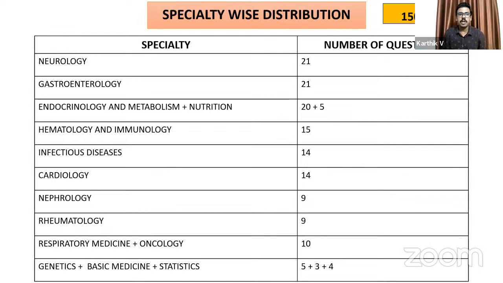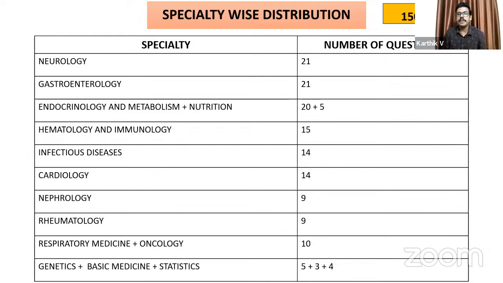Neurology, gastroenterology, and endocrinology had more than 20 questions each. And if you combine nutrition, this is actually one surprise element, because nutrition had 5 or 6 questions this year, whereas last year only one question had come from nutrition. And as for genetics, at the bottom, you can see that 5 questions had come from genetics. Last year also 6 questions came from genetics, but compared to last year, where rare and sometimes unknown syndromes were asked, this year the questions were relatively straightforward regarding inheritance, and most of them you have already heard of and are well described in Harrison as well.